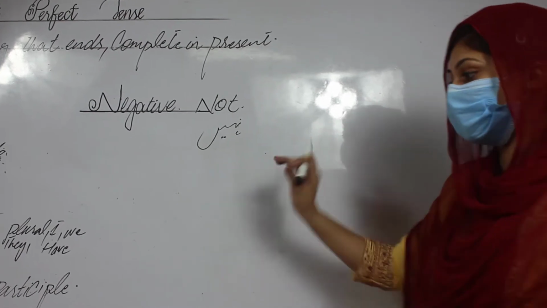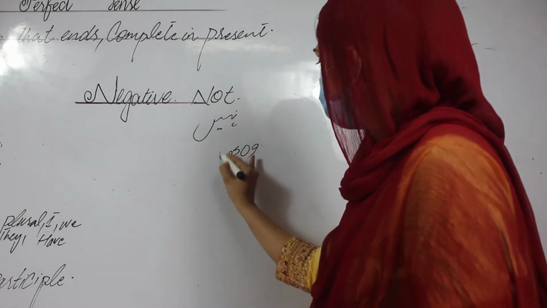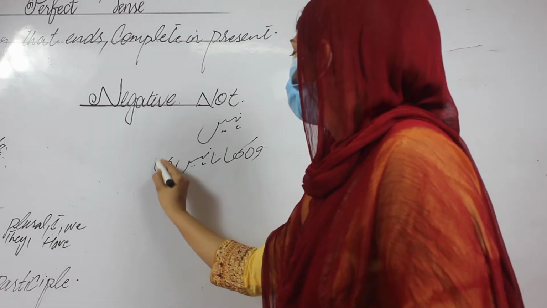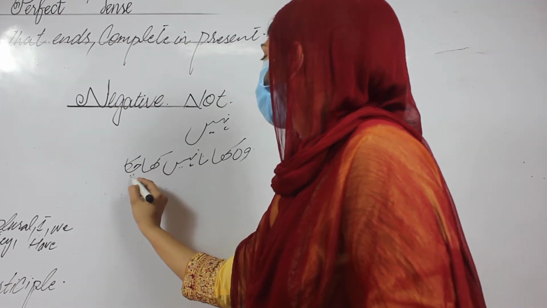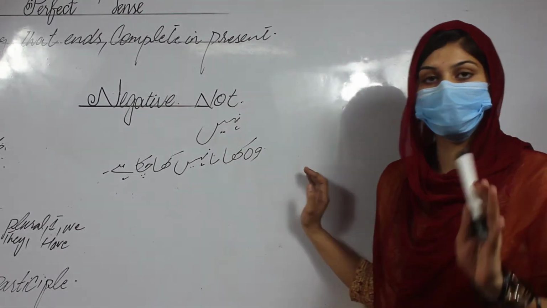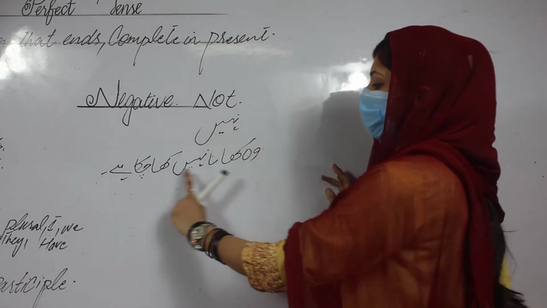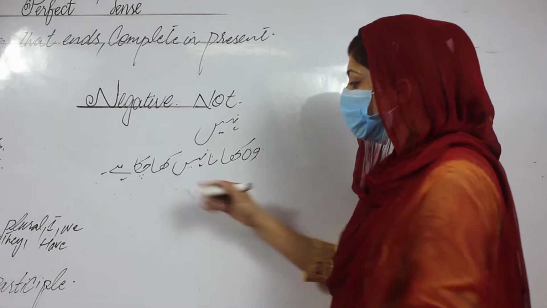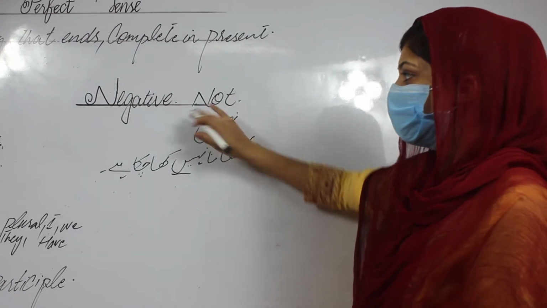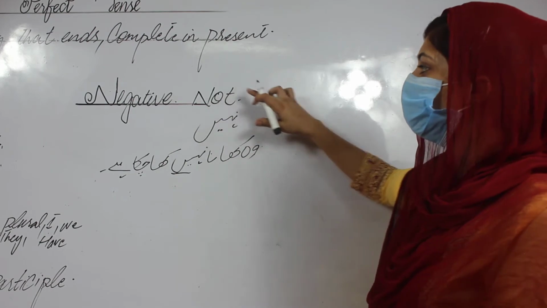How? Just for example, I am taking the same example. वो खाना नहीं खा चुका है. Okay, first we have to make sure whether this statement is a negative or not. वो खाना नहीं खा चुका है, नहीं. This one is clearly showing that this statement is a negative statement, and we solve it according to the negative criteria and put the not.